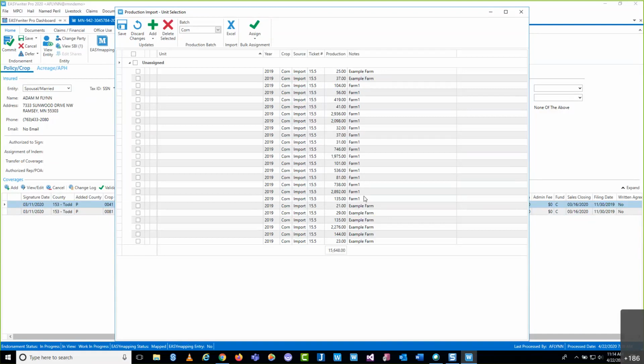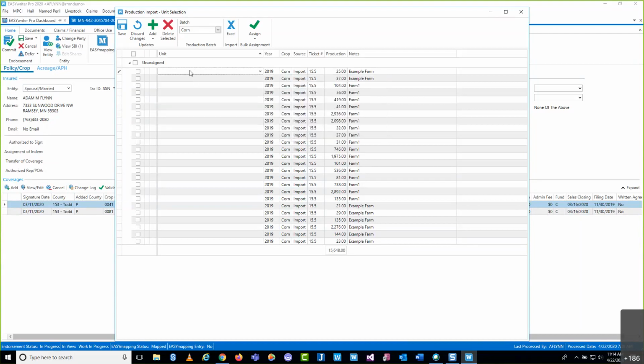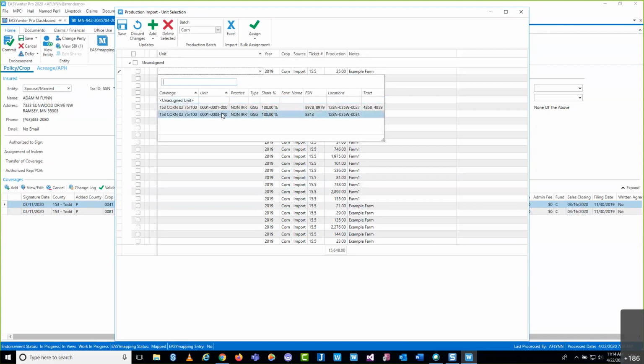But the last step that we technically need to do here in regards to reporting production is to actually assign the units. There's a couple of ways you can do that. You can do it manually one by one, which takes a little bit longer than normal. But you can see here that when I selected right here, under the unit column, I'm provided with the appropriate units on the policy. Take note that this was all corn. I should have called this out originally, I apologize. We started this all out using corn as our crop.